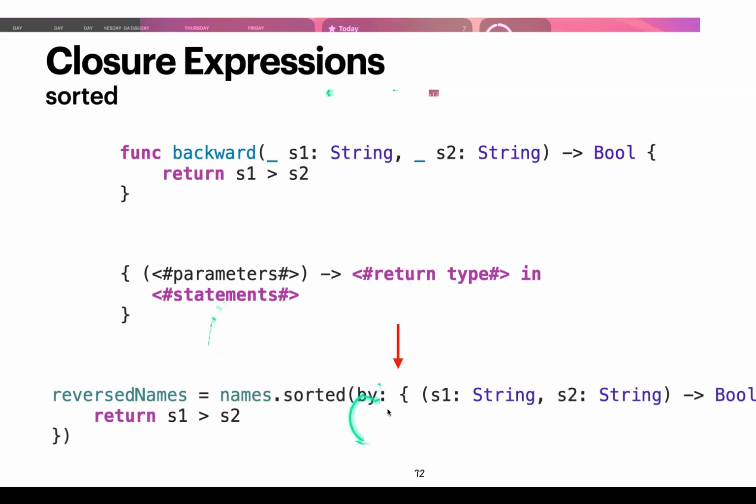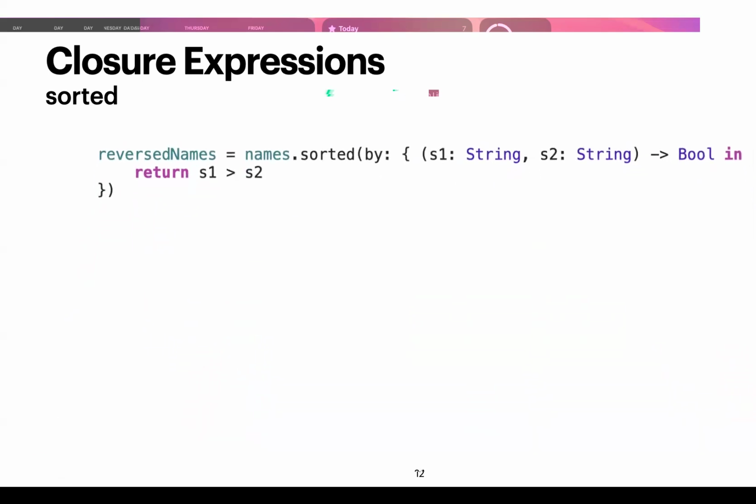So instead of passing the backward function into it, we could basically write a closure to pass it in line within the call site. So here we're basically saying, I want to sort names by this function. And this function accepts two parameters, S1, S2, both of which are strings. And this function returns Boolean. And this in keyword separates the function's parameters and return type from the actual function body right here.